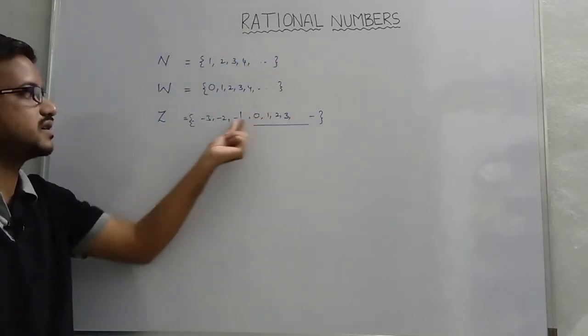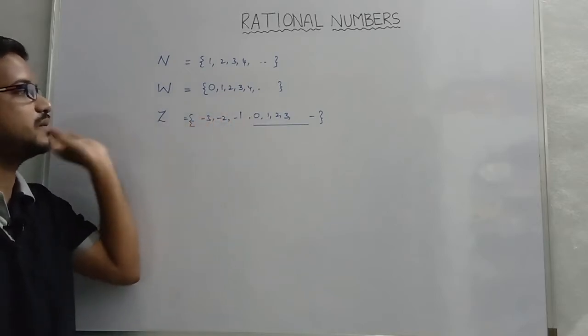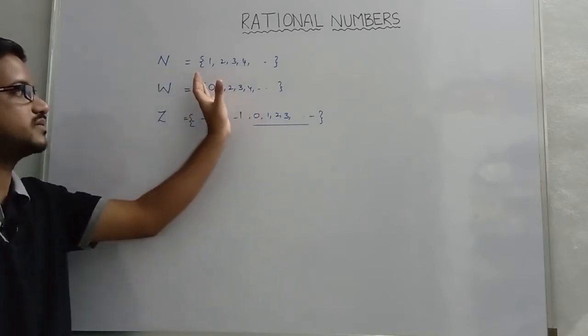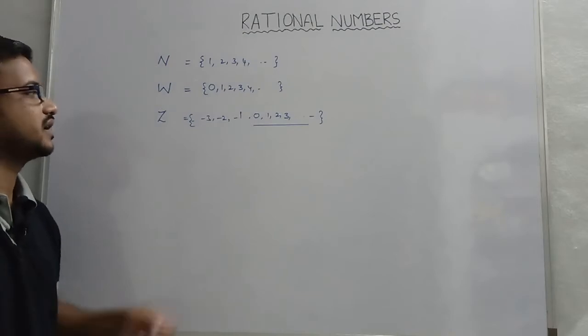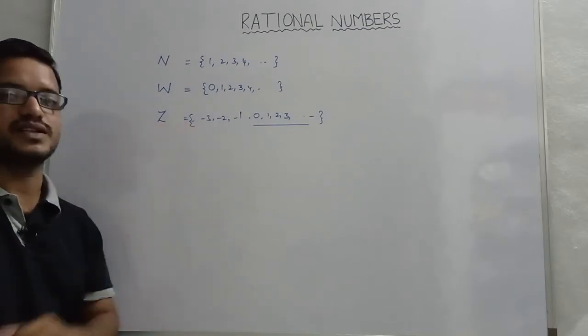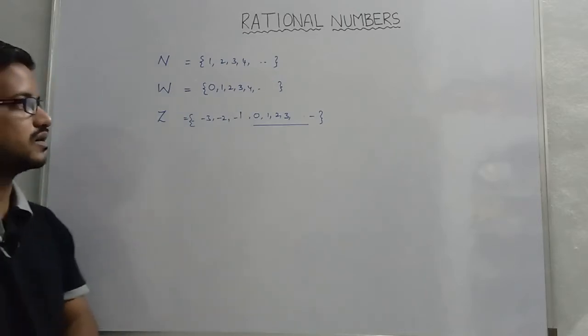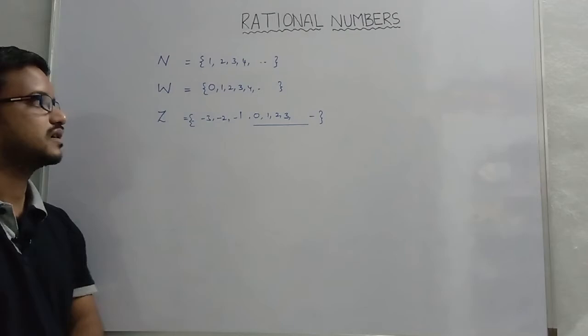Apart from this, we have included minus 1, minus 2, minus 3, up to minus infinity, so as to get a new system, which is known as the set of integers. So we have studied about these systems.